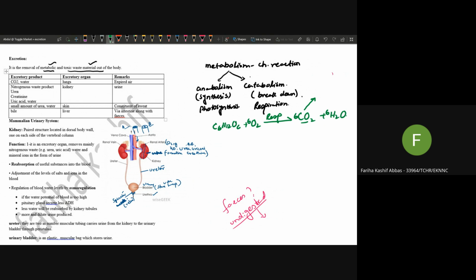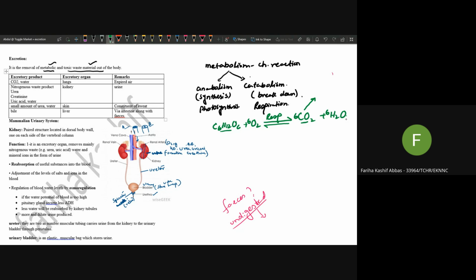It will move out of the body, or it will be excreted out of the body, as it is formed by the breakdown of the glucose molecule. That's why it is called what? Metabolic waste. Clear? This is an example of catabolism, whereas an example of anabolism is when 6 carbon dioxide will react